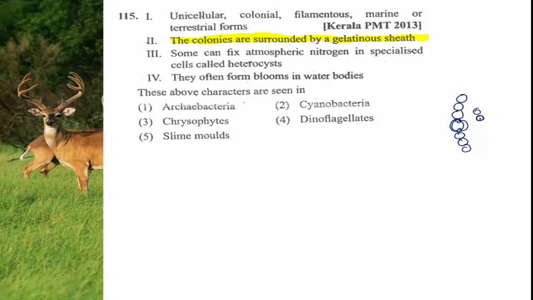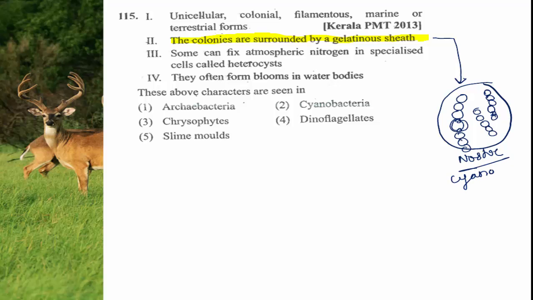When many nostoc filaments are present, this nostoc filament colony is surrounded by a gelatinous sheath. So to which group does the nostoc belong? The nostoc belongs to cyanobacteria. Some can fix atmospheric nitrogen in specialized cells called heterocyst.